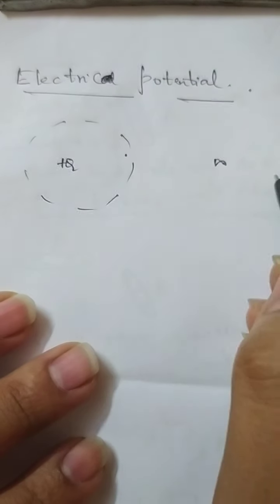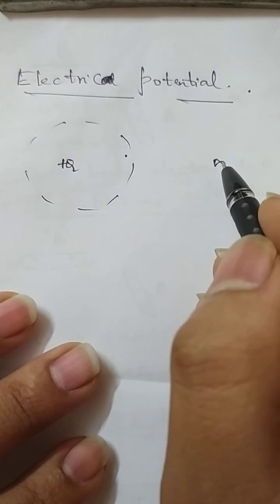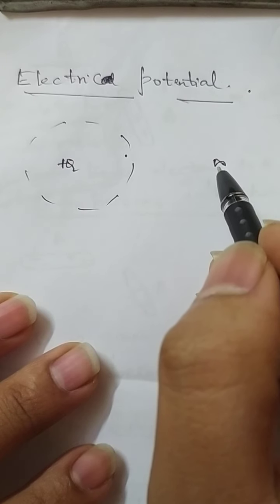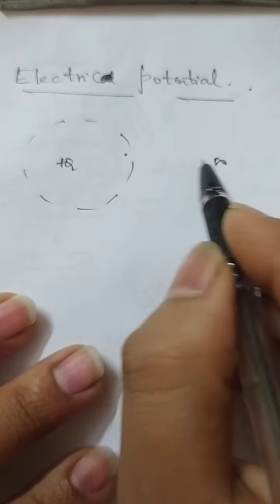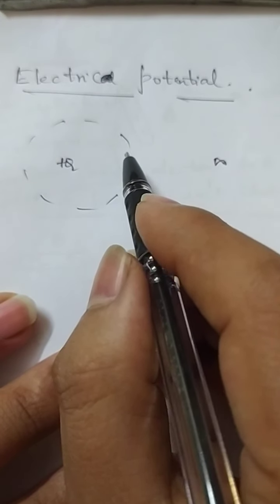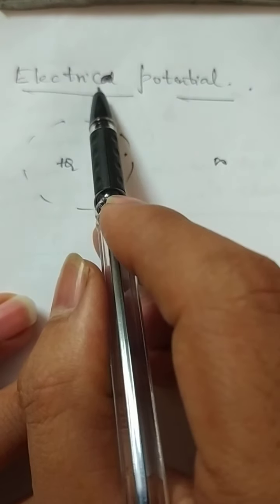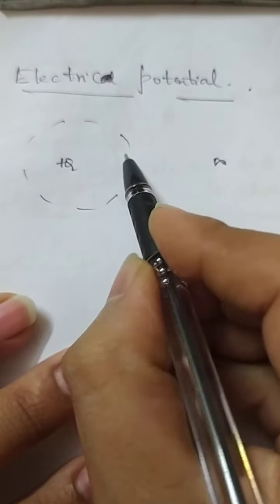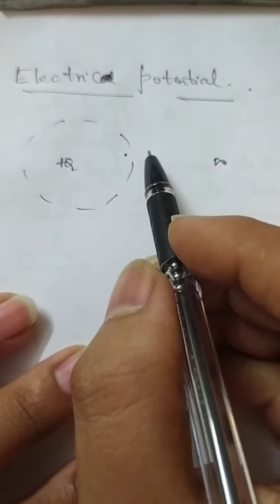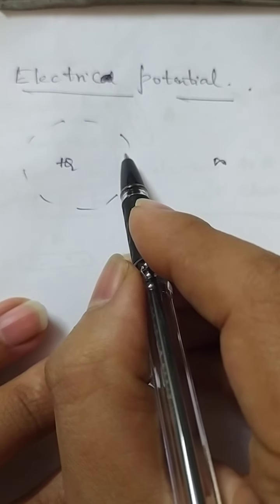In order to bring a unit positive charge from infinity to this given point, whatever amount of work I am doing, that we call the electric potential. You may ask how we are going to express that work done.